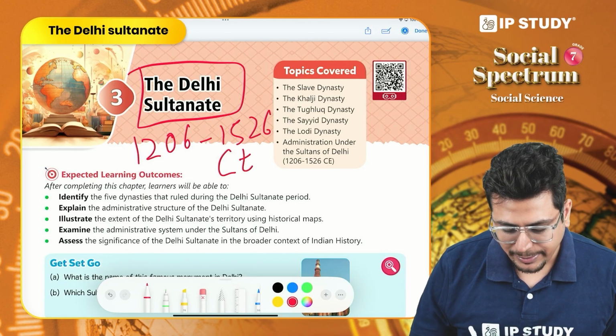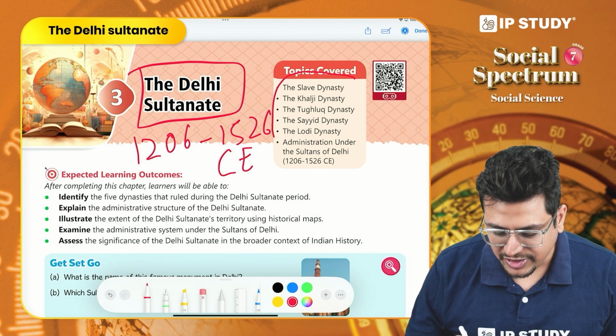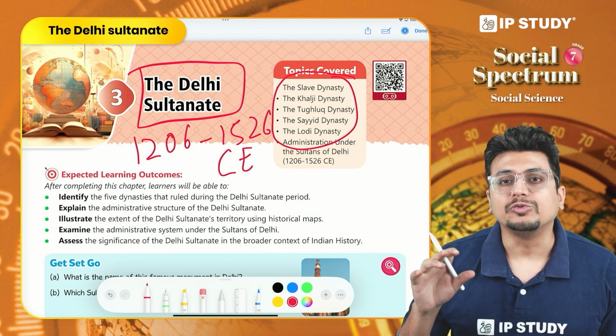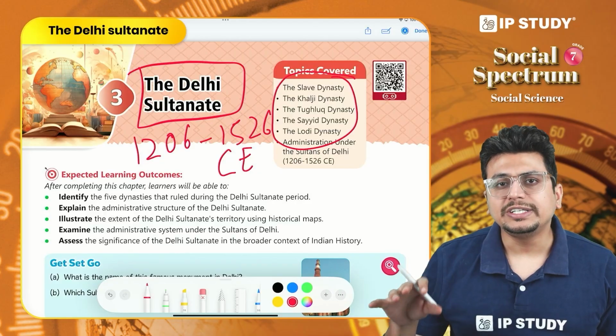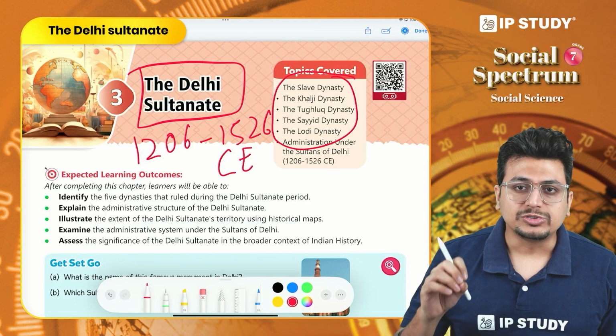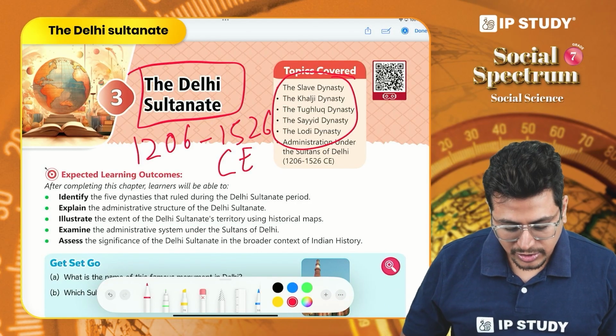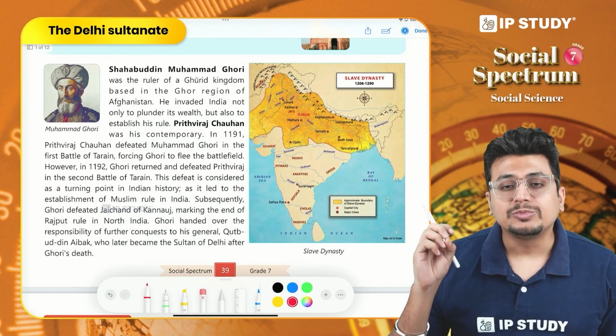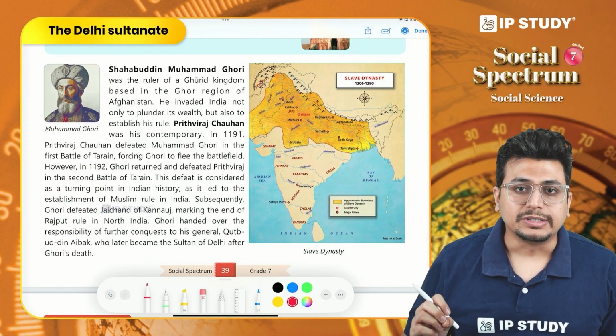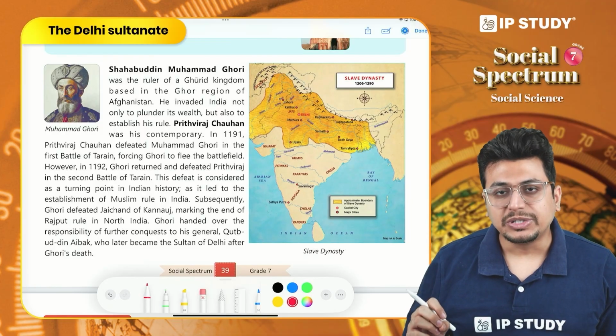And in this time period we see that there are 5 different dynasties that rule over northern India. Most of them rule over northern India, but some of them also rule some parts of southern India. So now let us discuss about these dynasties. It all starts from the story of Muhammad Ghori. We discussed about him in our previous chapter.